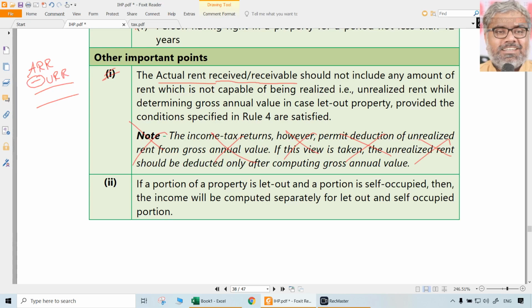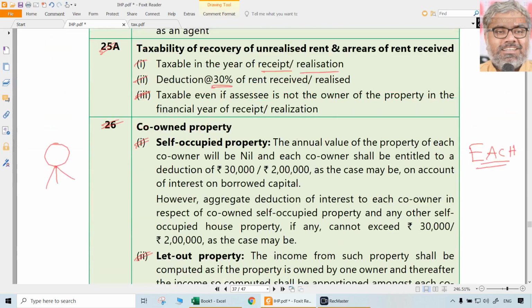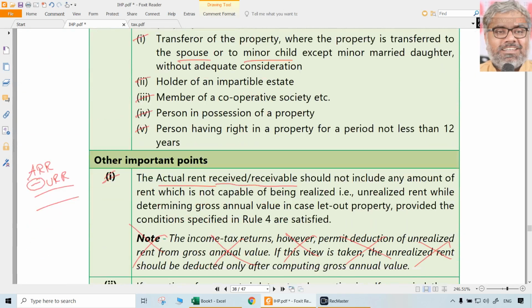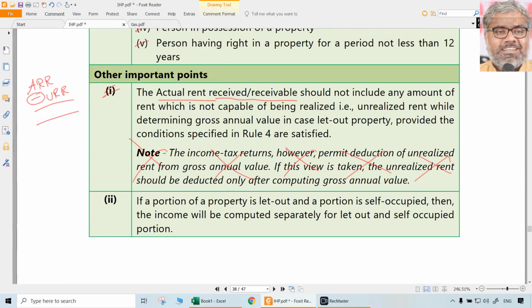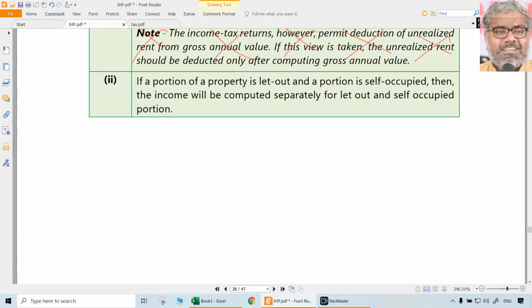This is unrealized rent for the previous year. Don't mix that with unrealized rent of 25A. This is unrealized rent 25A, what? This was earlier unrealized rent, now collected. This is unrealized rent for the previous year. That has to be reduced from actual rent received or receivable. That's it. And if a portion is let out and a portion is self-occupied, it will be separately computed